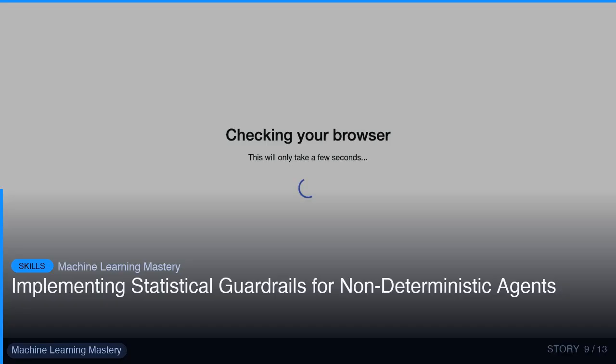I've seen this approach come up repeatedly among the best AI practitioners right now. Implementing statistical guardrails for non-deterministic agents. Non-deterministic agents are those where the same input can lead to distinct outputs across multiple runs. The reason this works is it forces the model to reason before answering. Full details in the description below.